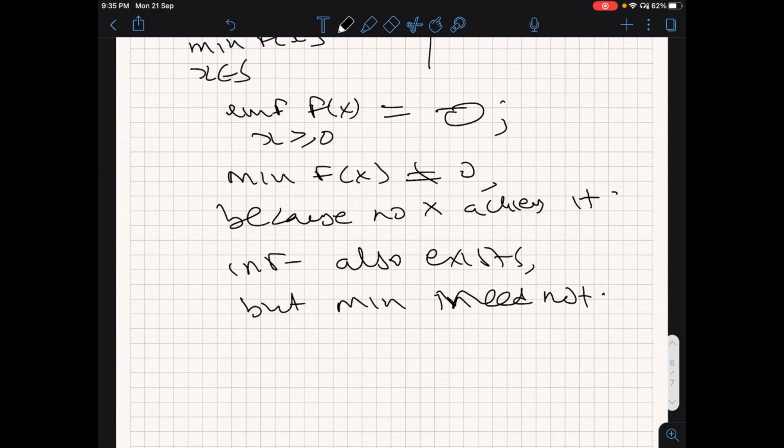Therefore, we use a specific terminology or notation.